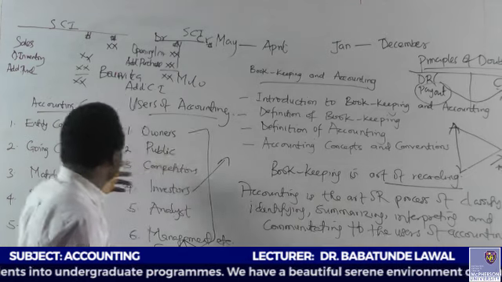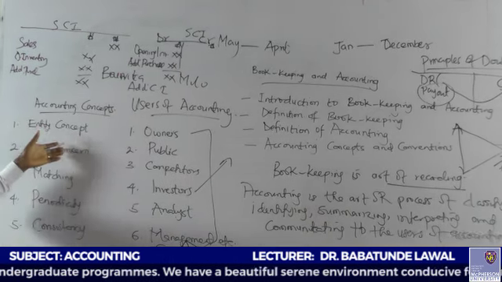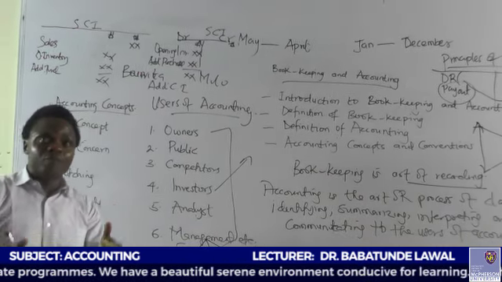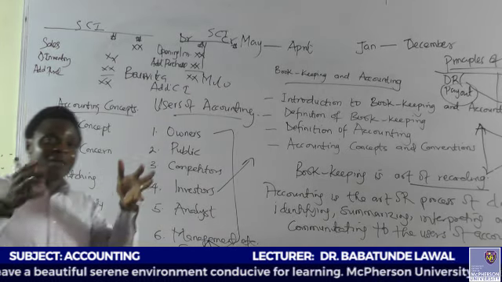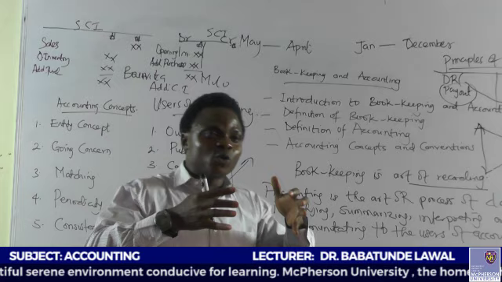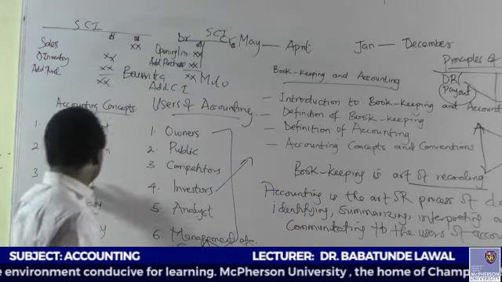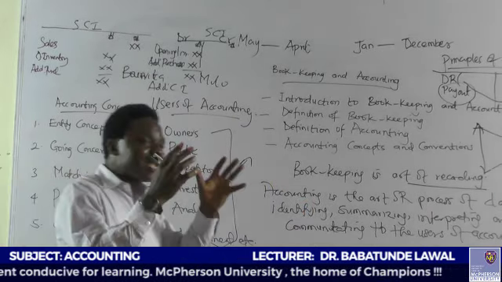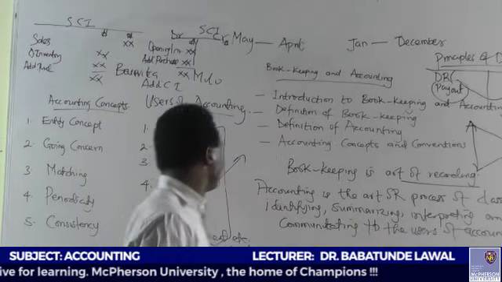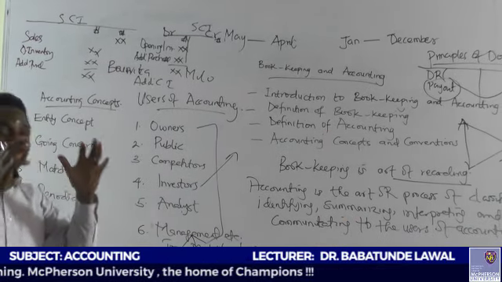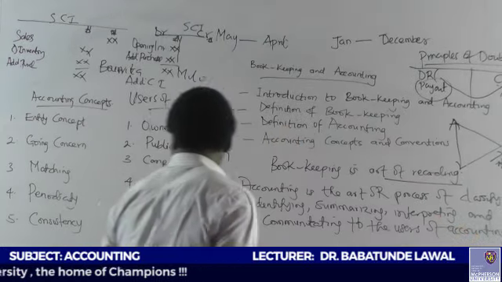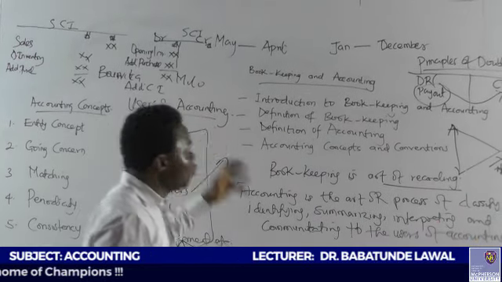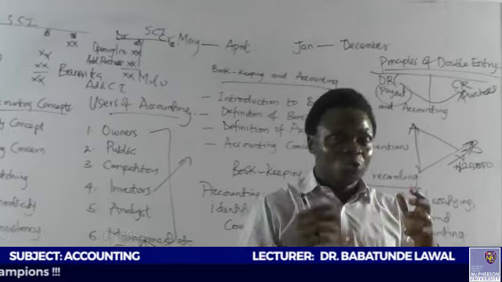And lastly, we made mention of the accounting concepts. The entity concept says that the owner of the business is separate from the business. The going concern concept means that a business is going to be in operation for a foreseeable number of years. The third is the matching concept, that you must match the right amount into the posting where it's supposed to be. Periodicity means that an accounting period must run for 12 months. And lastly, consistency means that you must be consistent in the method you have adopted.